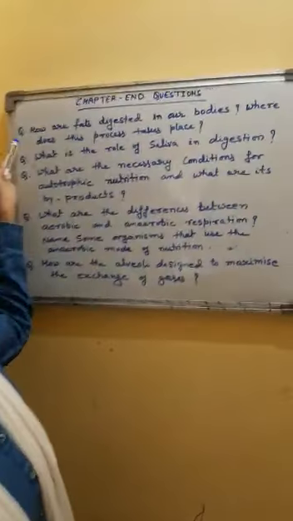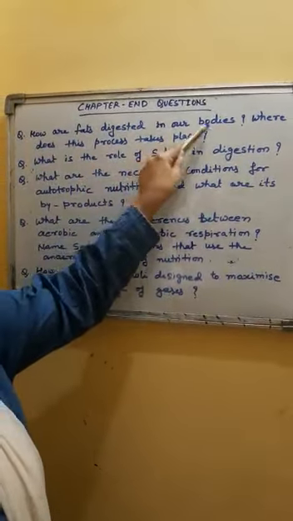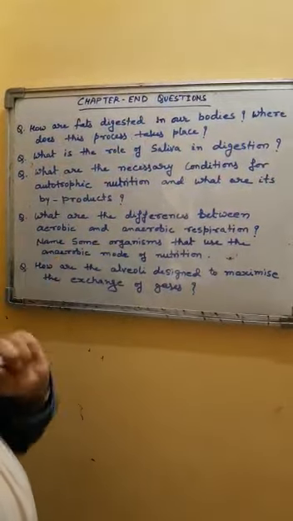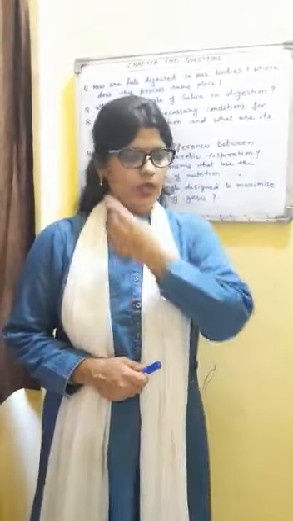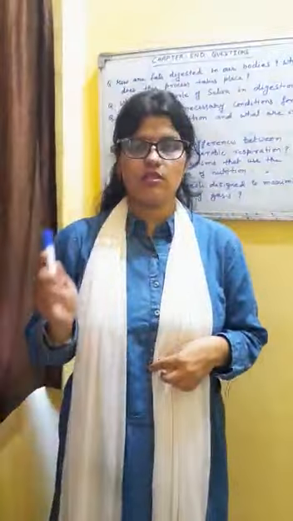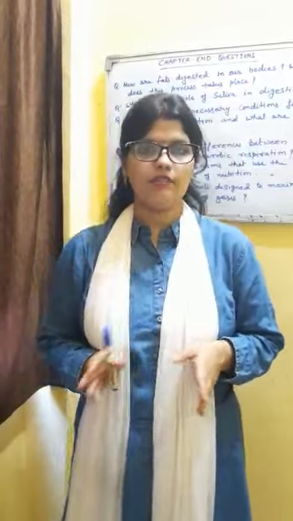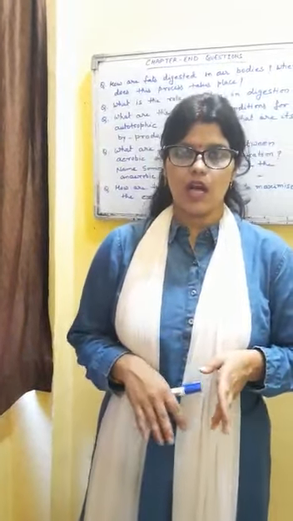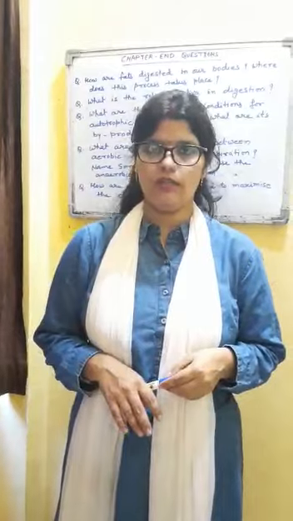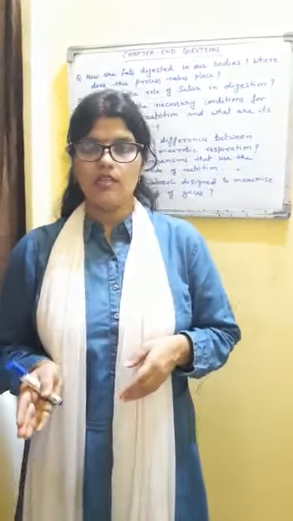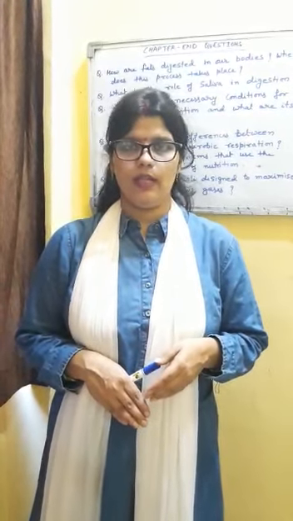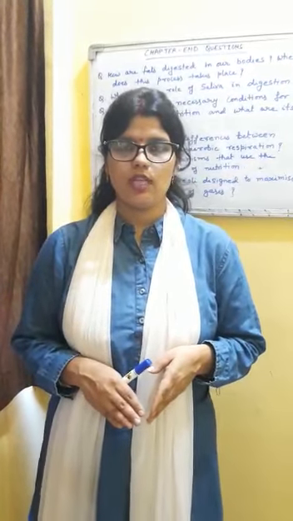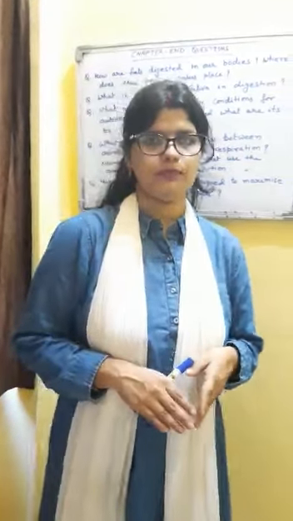Question number 5 is, how are fats digested in our bodies? Where does this process take place? Here you will explain about fat digestion. You will tell the role of bile first. Bile emulsifies the fat, that is, breaks down the larger fat globules into smaller ones. Then the enzyme lipase acts on it. You will explain that. The entire process takes place in the small intestine itself. You will explain it in this way.